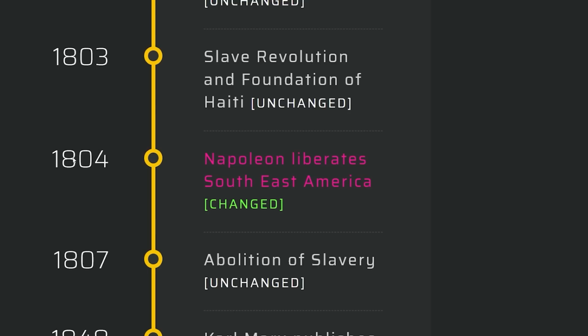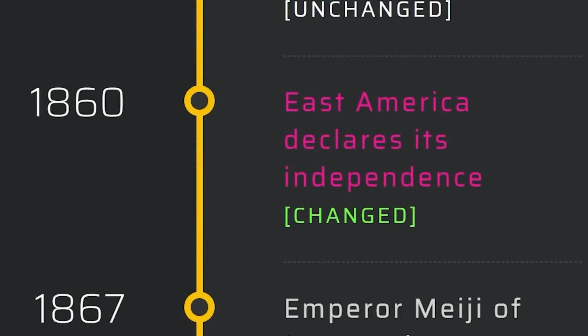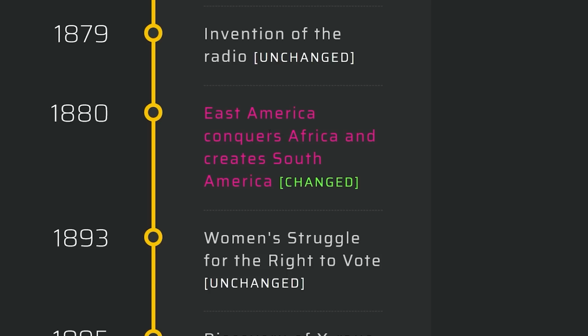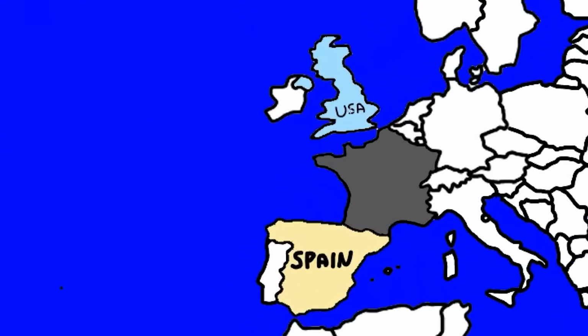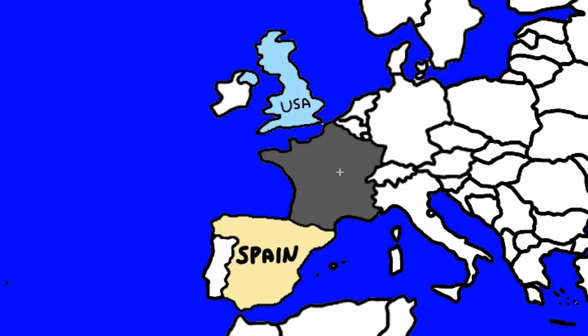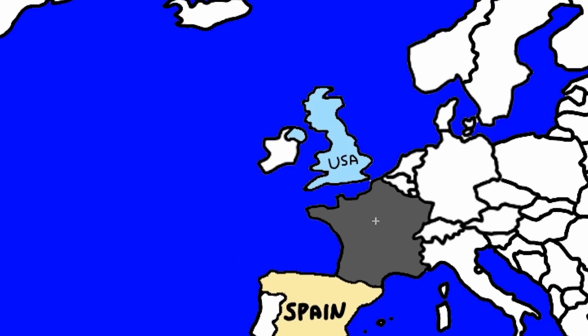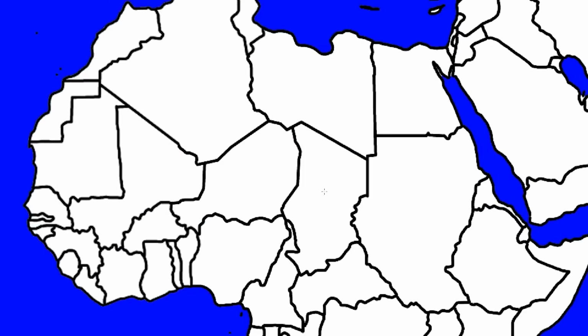Why did it take so long? Liberated and then became independent. Okay, whatever. East America conquers Africa and creates South America. What? I'm literally gonna have a brain aneurysm right now. This is East America, technically, because Southeast America went independent. This is now France again. This is East America. They just colonized all of Africa. And this is now South America. I hate this so much.